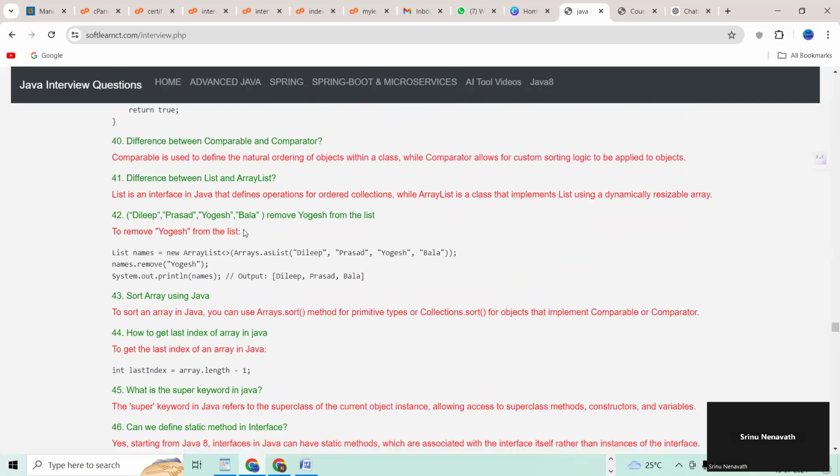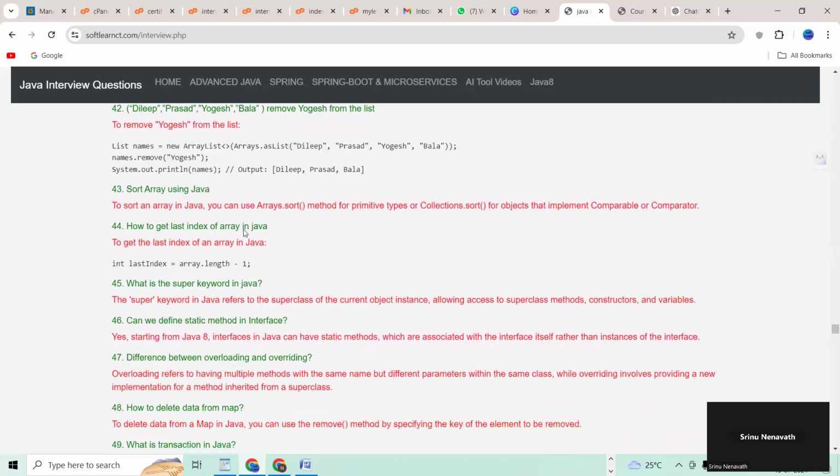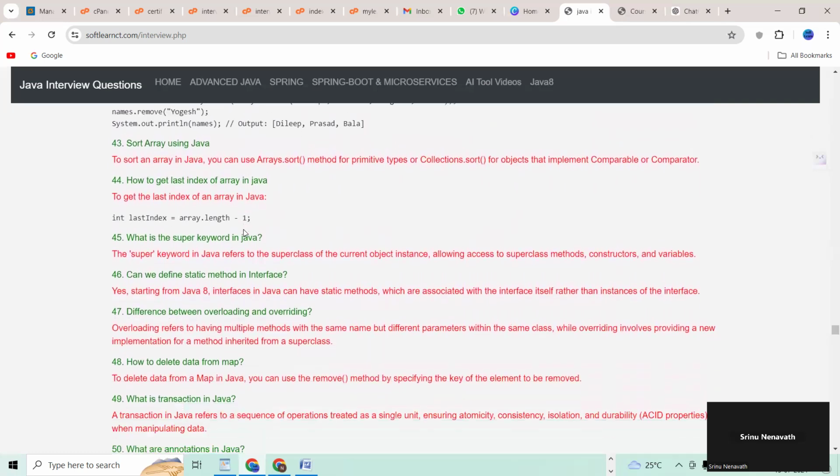42 question, I'm going to give you a list: Dilip, Prasad, Yogesh and Bala. Remove Yogesh from the list. 43 question, sort array using Java. 44 question, how to get last index of an array in Java.